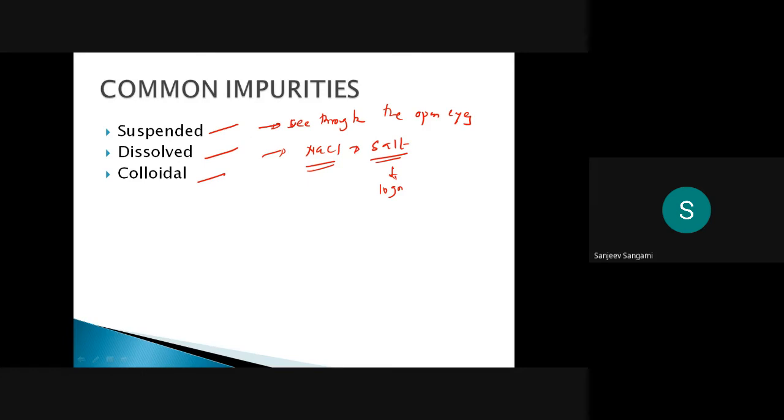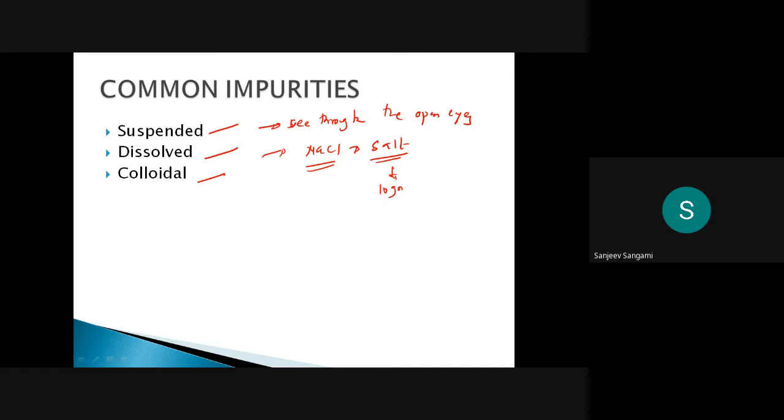If it is more than the standard value as per our IS code, IS 10500 2012, it is only 10 to 20 milligram per liter.